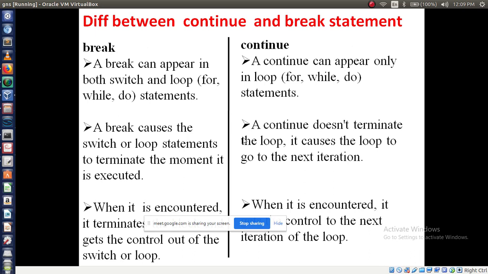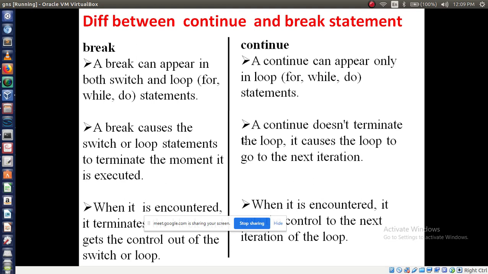So what are the main differences between these two keywords, break and continue? Now you are a little bit familiar with these statements. What is the purpose of using break, and what is the purpose of using continue? In general, if we use a break statement, it will completely stop or terminate the execution, right? If we use a continue keyword, what will it do? It will skip the execution. That is the main difference in general, right?